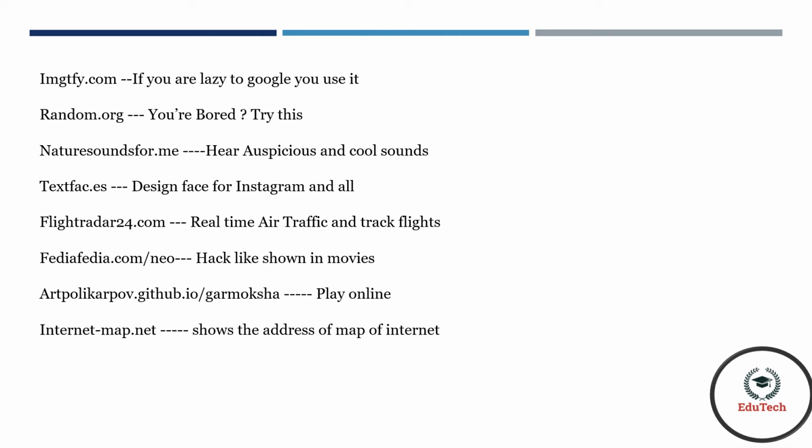Internetmap.net shows the address map of internet. Nestbox.com is used for playing games. NoExcuses.com it is for learning free. Like there are many learning apps and websites like Topper and Unacademy. Some cost for it, but in this NoExcuses.com you can learn them for free.